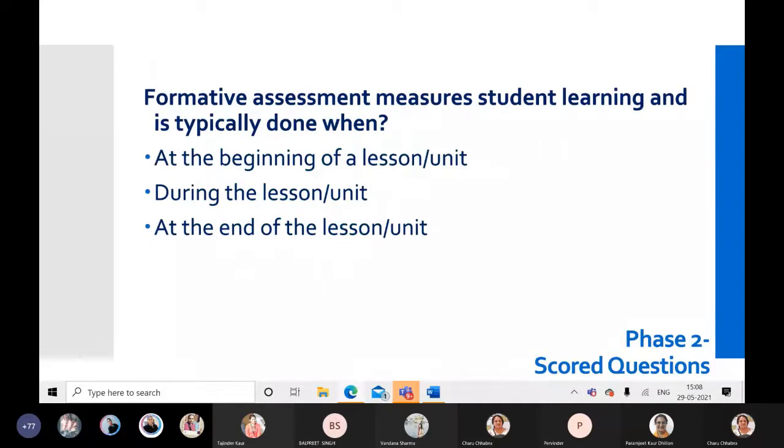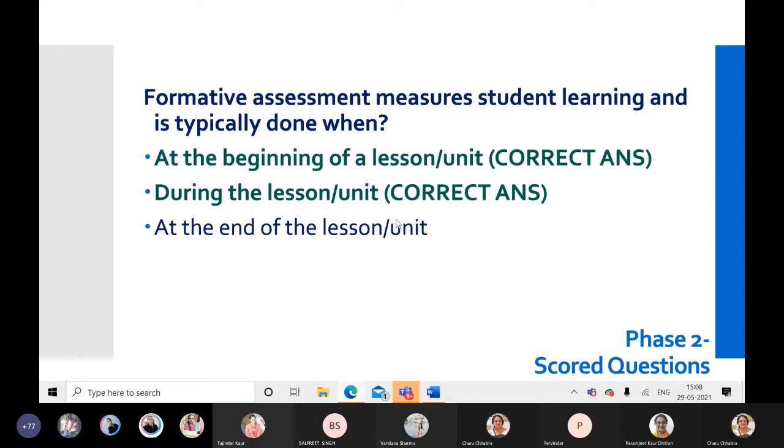Next question. Formative assessment measures students' learning and is typically done when? At the beginning of the lesson, during the lesson, at the end of the lesson. So the first two options are correct and the last option is incorrect. If we do it correctly, we'll be getting 4 marks for this question.